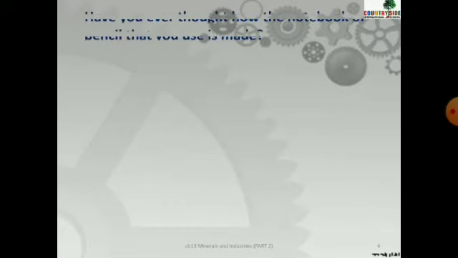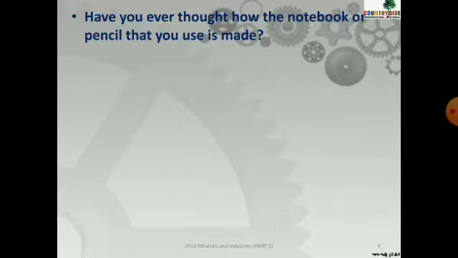Children, do you know what the notebook, pencil, or anything you see around you is made up of? Children, different things are made up of different materials, right? If we talk about a sofa, then that is made up of wood. If we talk about a lunch box, then that can be made up of plastic. If we talk about the utensils, that is made up of steel or copper. So, different things are made up of different materials, right?